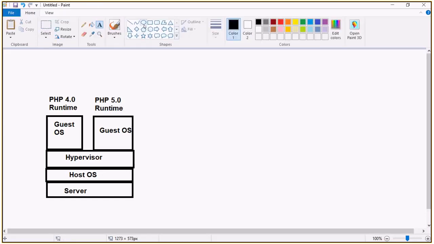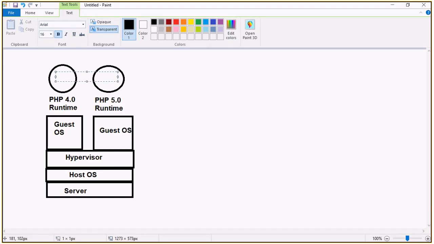Then you can have the PHP 4 app, and this is the 5 app.